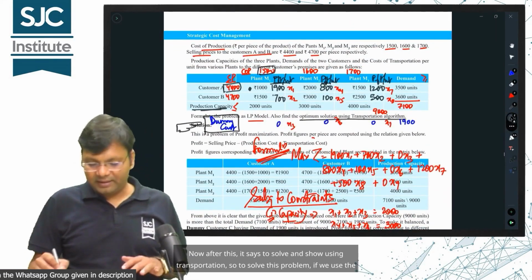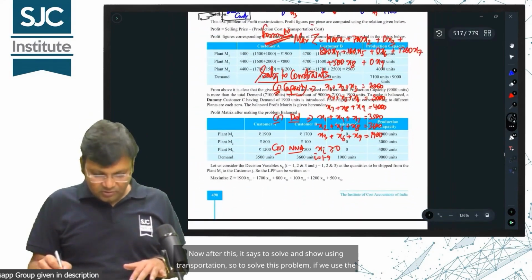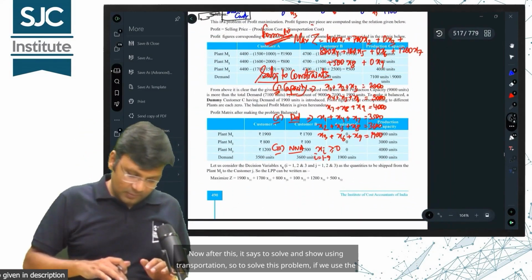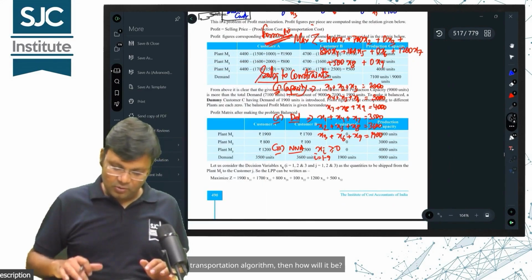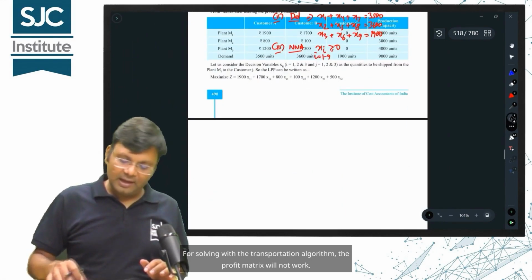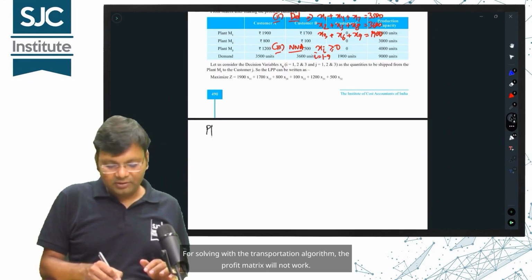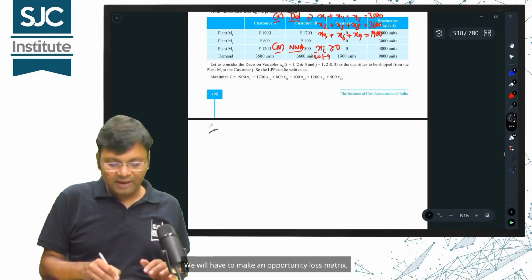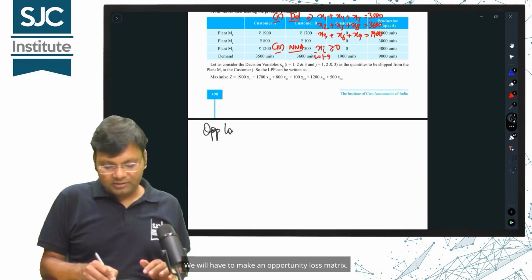Now after this, it says to solve and show using transportation. So to solve this problem, if we use the transportation algorithm, then how will it be? For solving with the transportation algorithm, the profit matrix will not work. We will have to make an opportunity loss matrix.